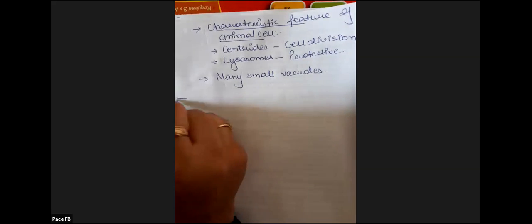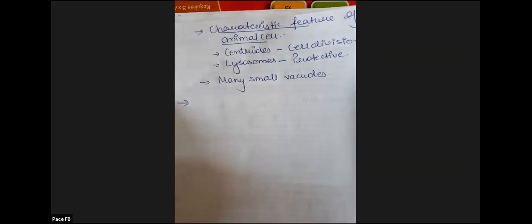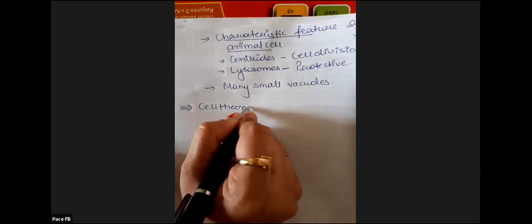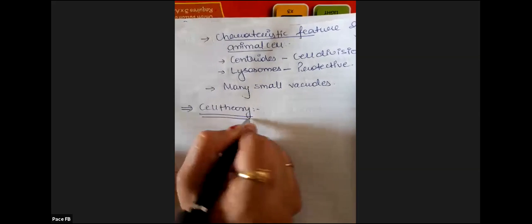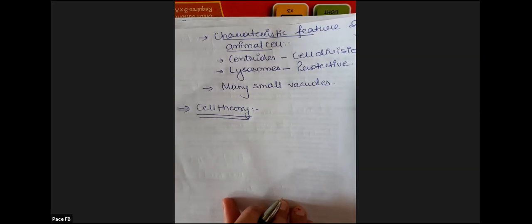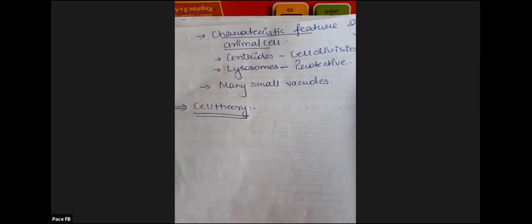Last time we saw the plant cell and animal cell. Now, one more question from one child was about cell theory. You can take it down. What do you mean by cell theory? Cell theory is the set of points given for a material to be described as a cell.